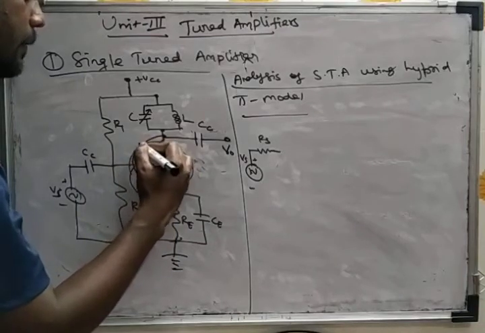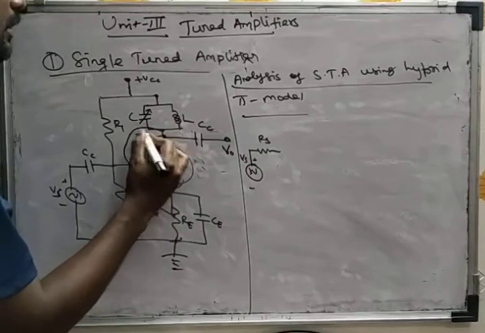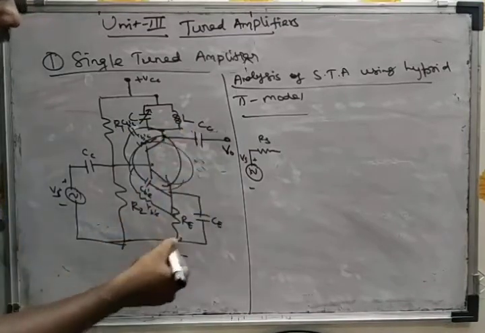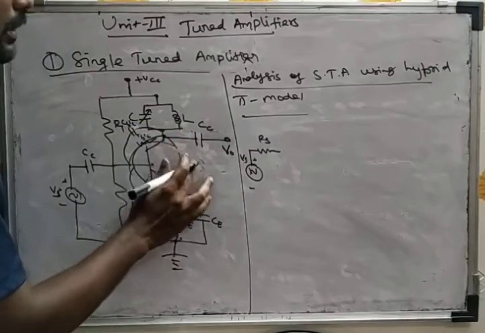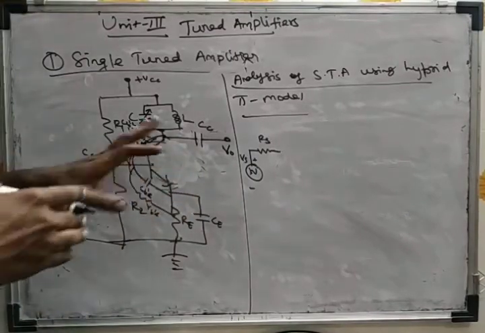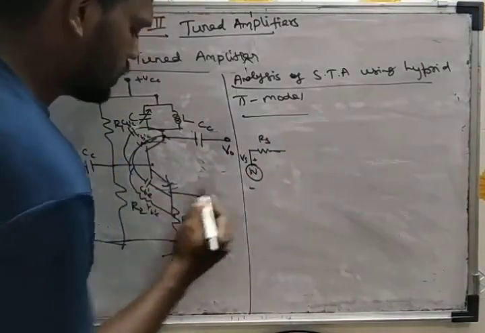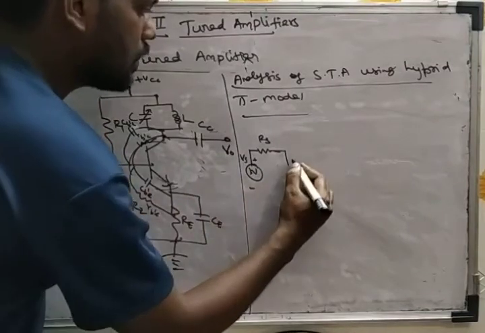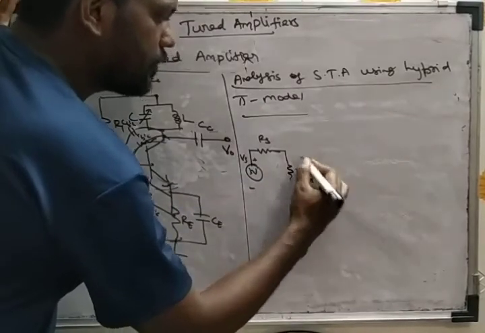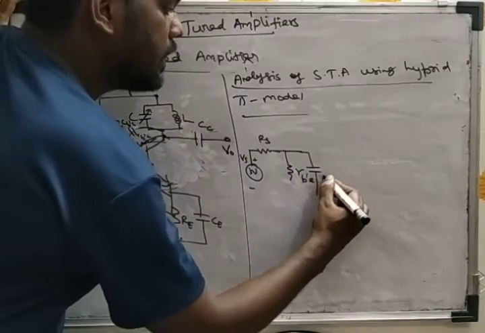Similarly, here also we have RB'C and CB'C. Here also we have internal capacitance. These values are very low, so we are neglecting this value. Here we have this RB'E and this CB'E.